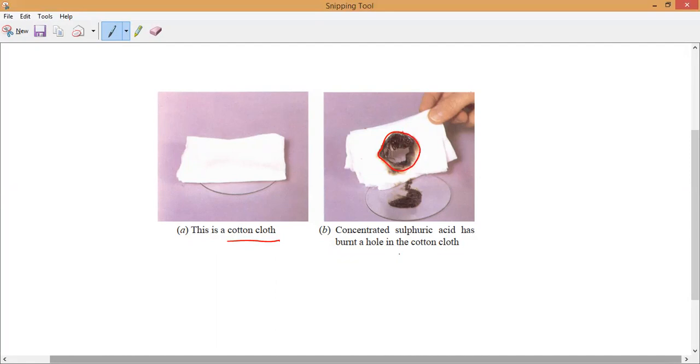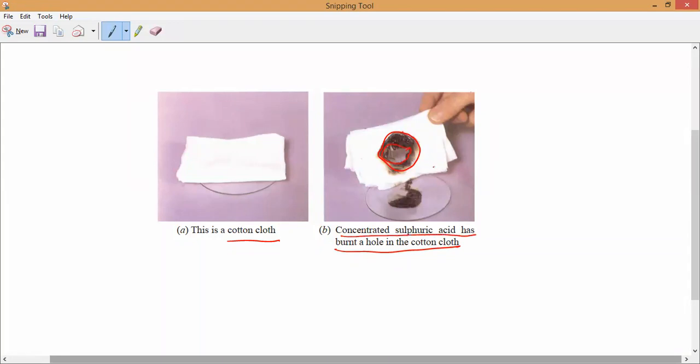What is happening? Can you see? It catches fire, sir. It will catch fire, or create black spots in the middle. It will make holes. Have you noticed? Here, a hole is forming. So concentrated sulfuric acid has burnt a hole in the cotton cloth. That is what you have to remember.